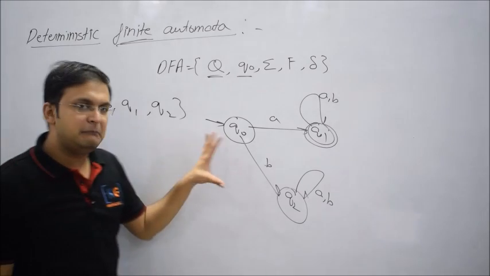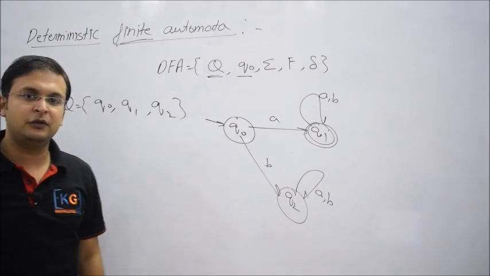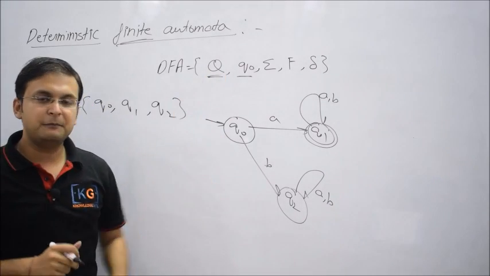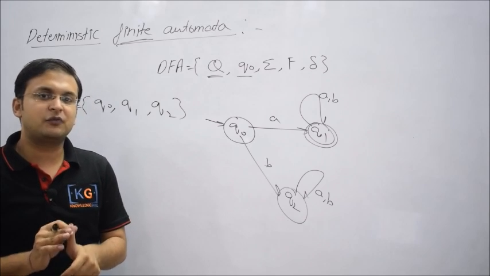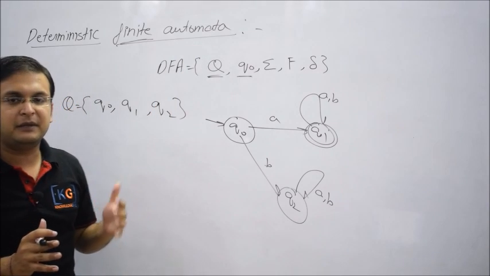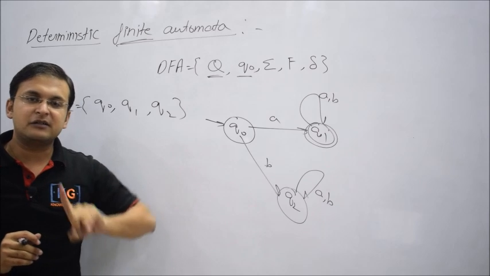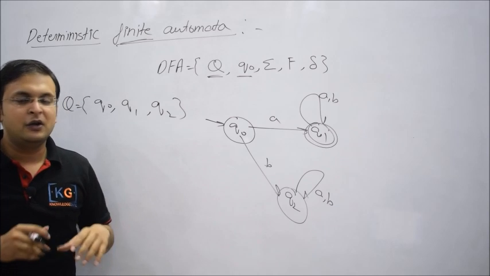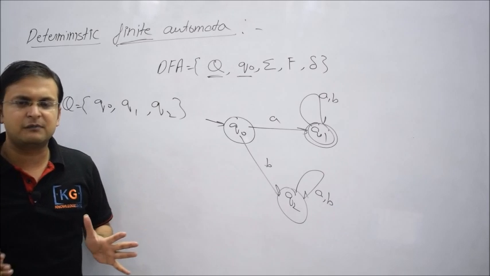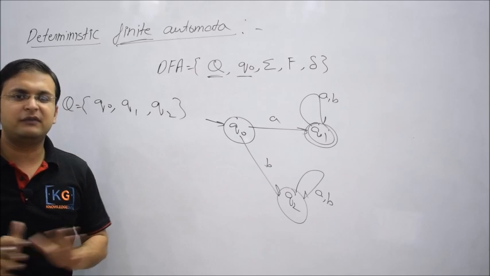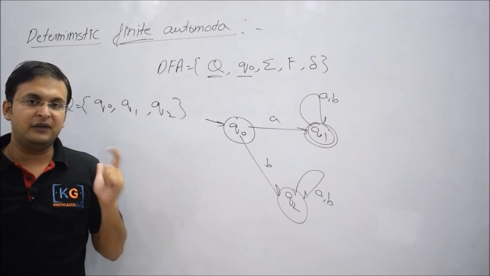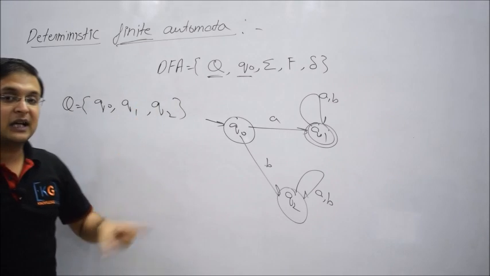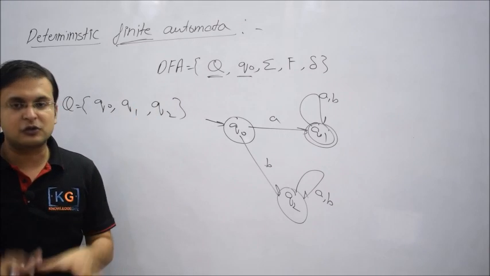Now it is a very important tuple, capital Q. You understand two things: total number of states, but it is always required to be non-empty. It means this set cannot be empty. It must contain at least one state. So any DFA or NFA, whatever finite machine there is, it is not possible without a state. You require at least one state. That is a very important point. Secondly, this set is required to be finite, and that is also very important.